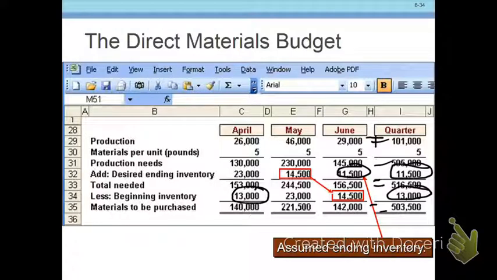So once again, some of the numbers are coming from the beginning and some of them are coming from the end.